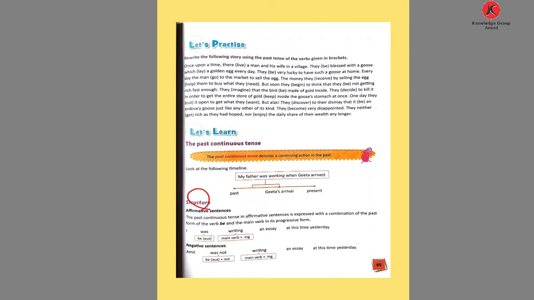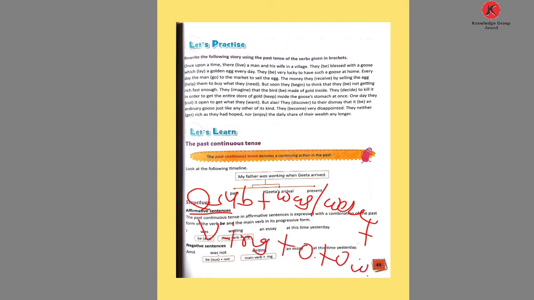So what is the structure? See, the structure in the affirmative sentence is, first write the subject, then was or were plus verb with ing, then object or other words. What can the subject be? I, pronoun, we, you, they, he, she, it, or noun, singular noun, plural noun, or words.